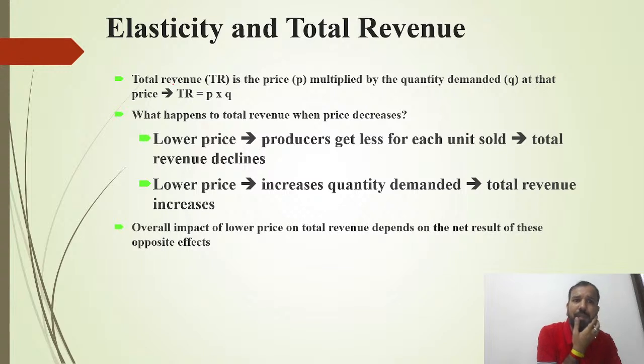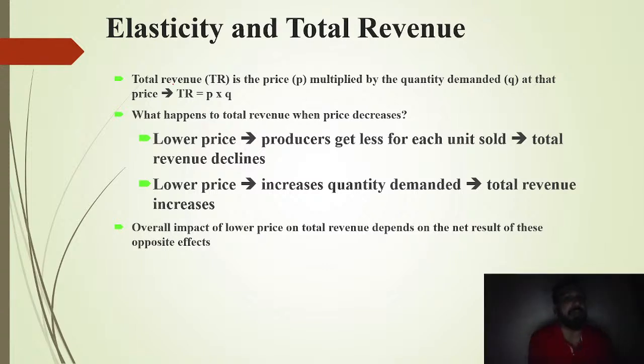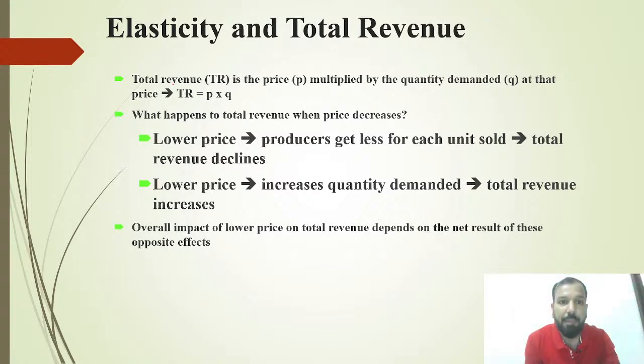It's very simple. Total revenue is equal to P into Q, whatever the price. Suppose the price in the market is 10 rupees and the quantity is 100, so 100 into 10 becomes 1000. TR will be 1000. What happens to the total revenue when the price decreases? Suppose the price decreases, you have to understand.